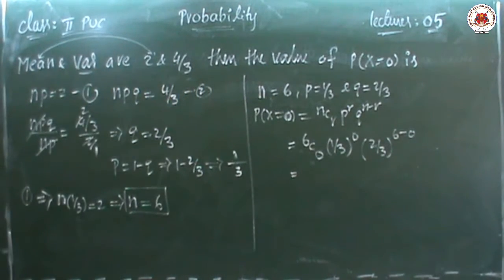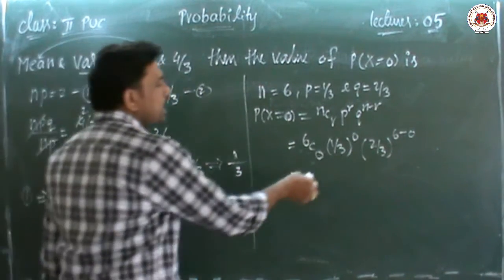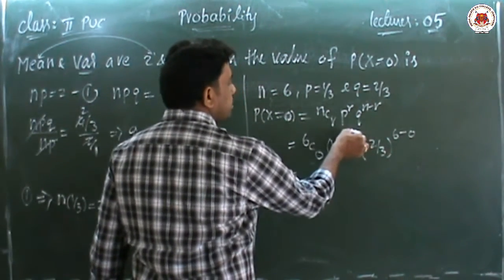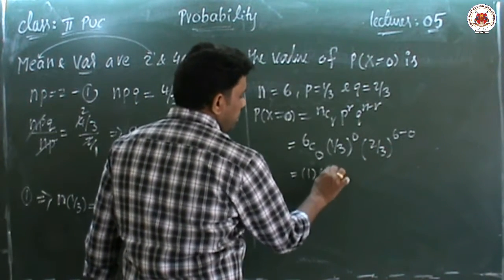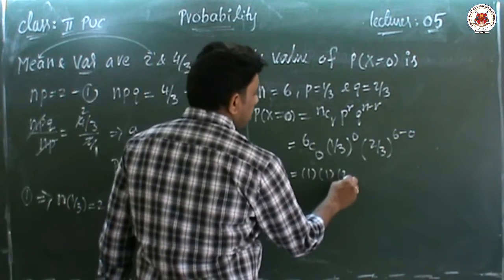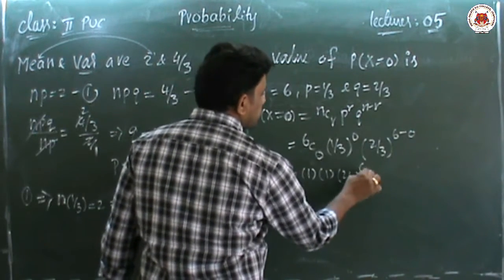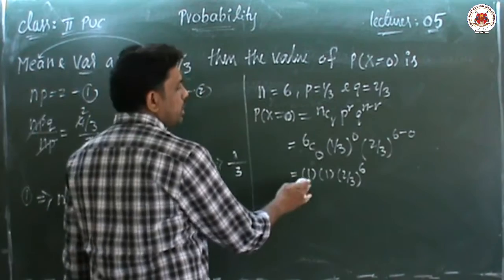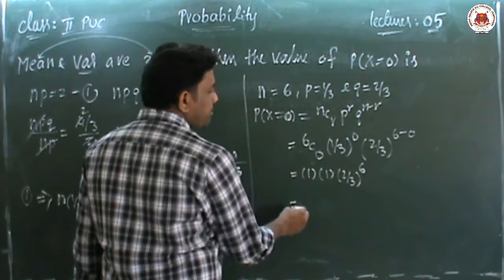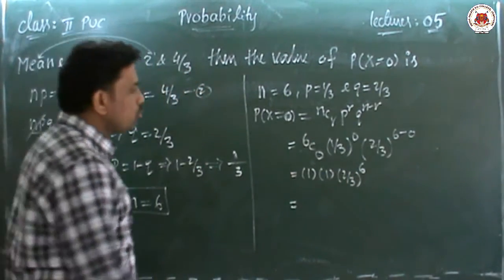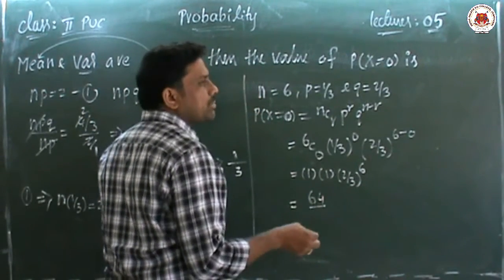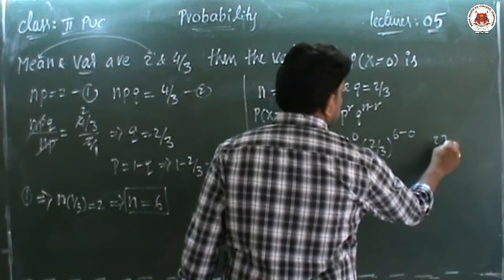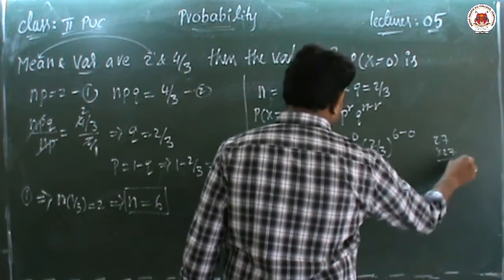And next one, any number power 0, its value also 1. So this value is 1. And 2 by 3 whole to the power of 6 minus 0 means 6. 1 into 1 into, so finally the answer is 2 power 6 means 64 by 3 power 6. 3 power 6 means 3 3s are 9, 9 3s are 27, into 27.